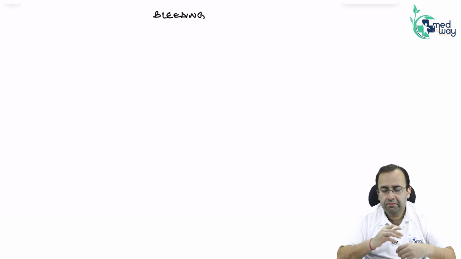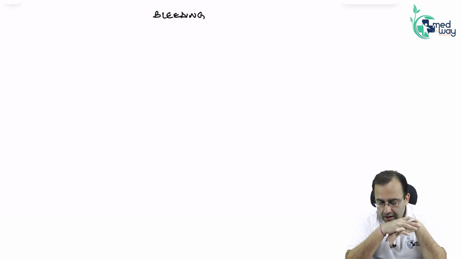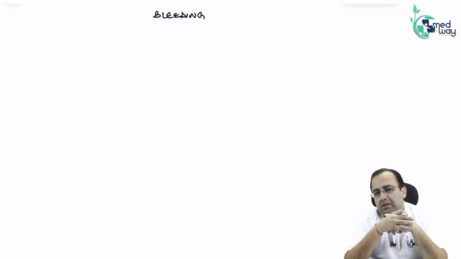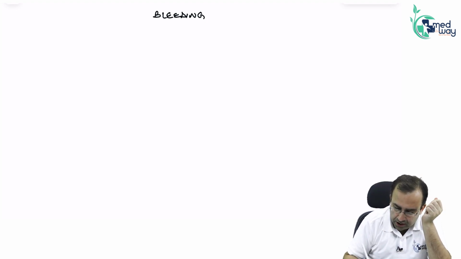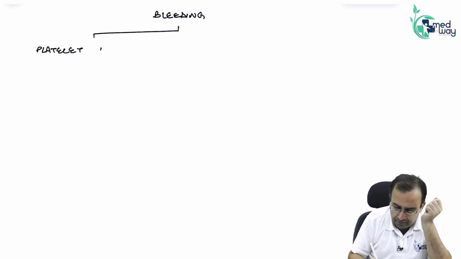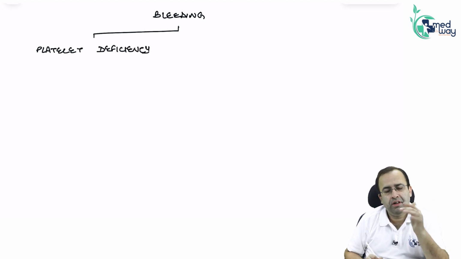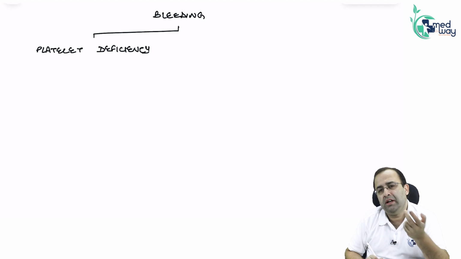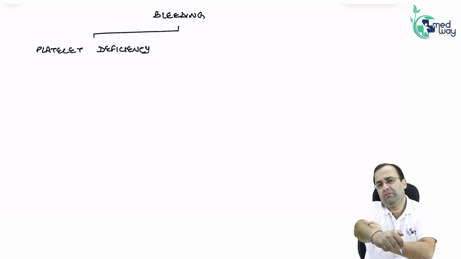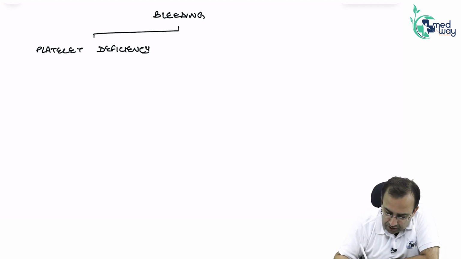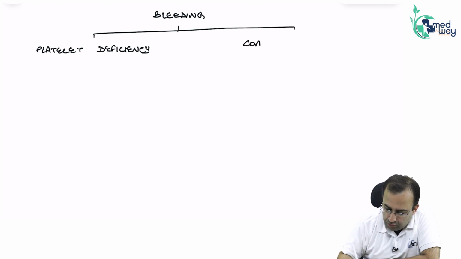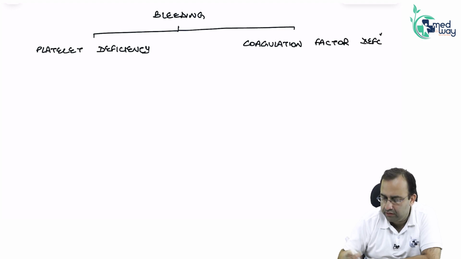Before we make the master table of bleeding, whenever a patient comes to us, my first priority is to check whether this bleeding is due to platelet deficiency, thrombocytopenia. In dengue, the platelet count reduces, leading to hemorrhagic spots on the skin. I want to check whether it is due to platelet or coagulation factor deficiency.